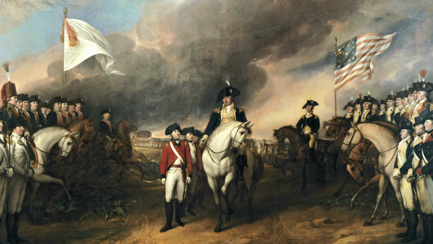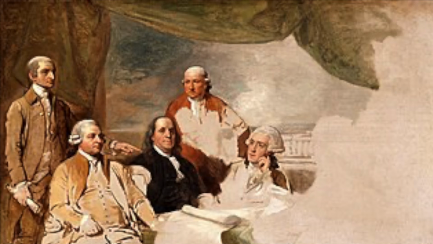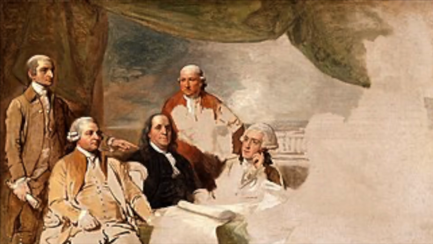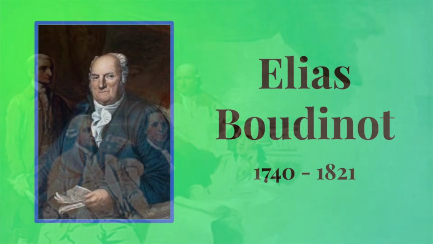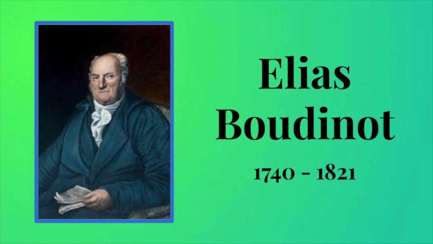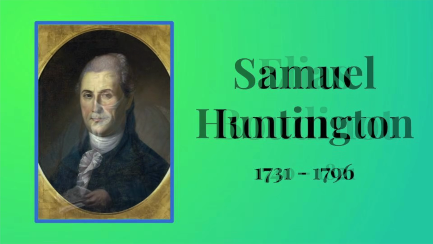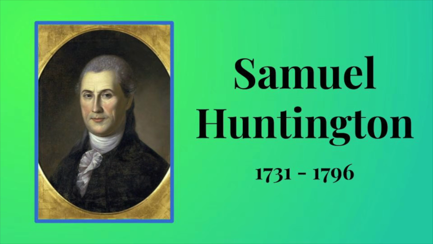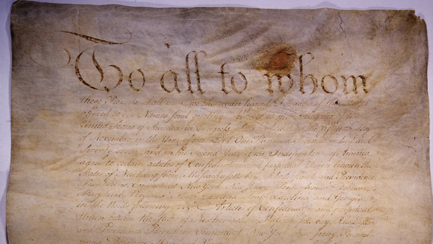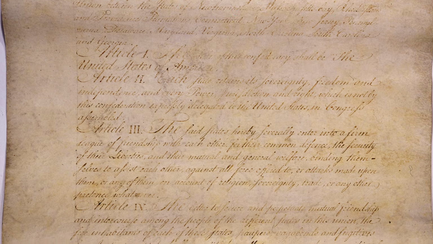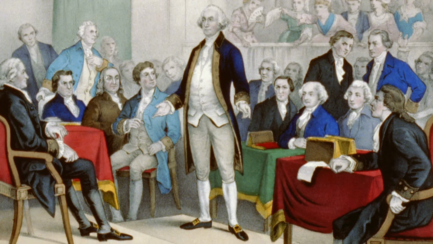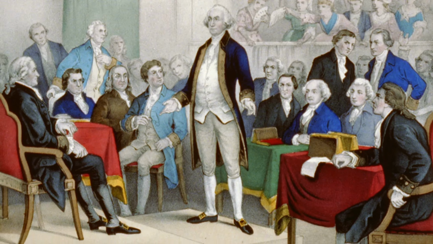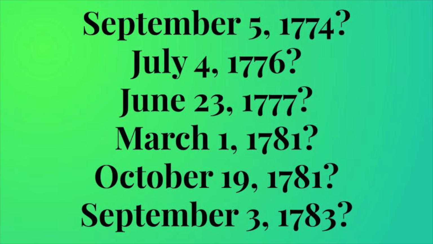But hold on, was the revolution really over until Britain and America made it official with the Treaty of Paris on September 3rd, 1783? That would mean Elias Boudinot was the first president because he was in office at the time. You could also say Samuel Huntington was the first president because he was in office when the Articles of Confederation took effect on March 1st, 1781, marking the first official form of government in the United States. See how confusing this can get really fast? I just listed out 6 possible dates we could use to mark the beginning of the presidency, and there are probably even more I'm not thinking of right now.